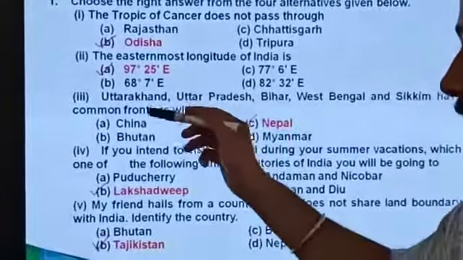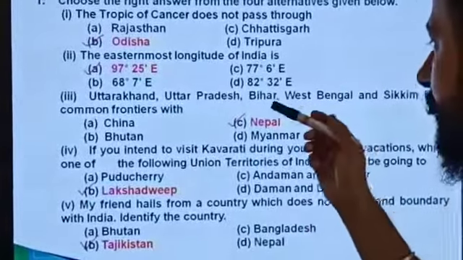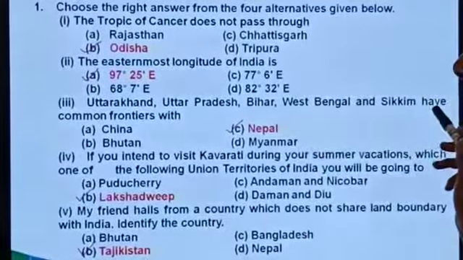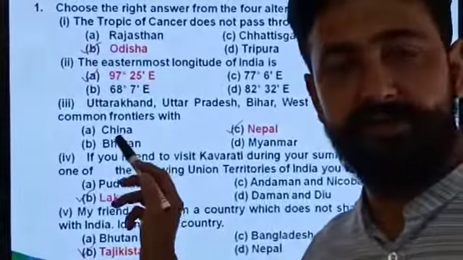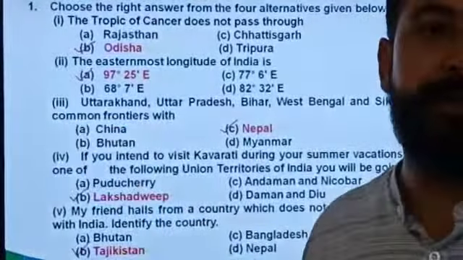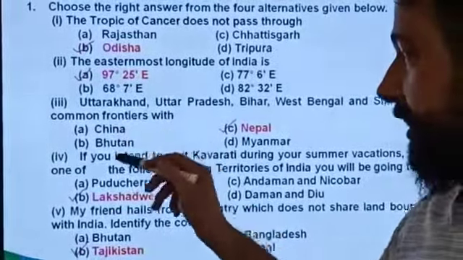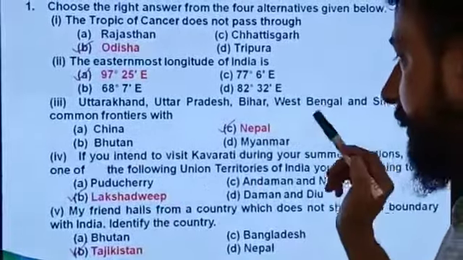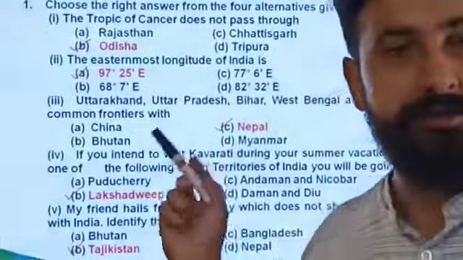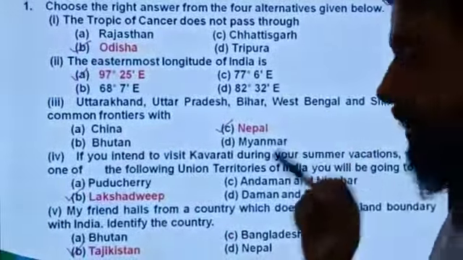Third one: Uttarakhand, Uttar Pradesh, Bihar, West Bengal and Sikkim have common frontier with. Frontier means land boundaries. A option China, B Bhutan, C Nepal, D Myanmar. The right answer is C, Nepal.